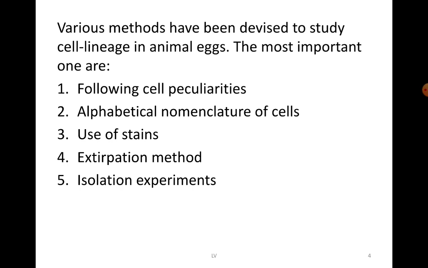Now there is one more method called the isolation technique, wherein certain blastomeres are isolated and their development is followed to find out their potentiality, as to what kind of tissues they can differentiate into. Here people make use of some stains like Janus green, Nile blue or neutral red.